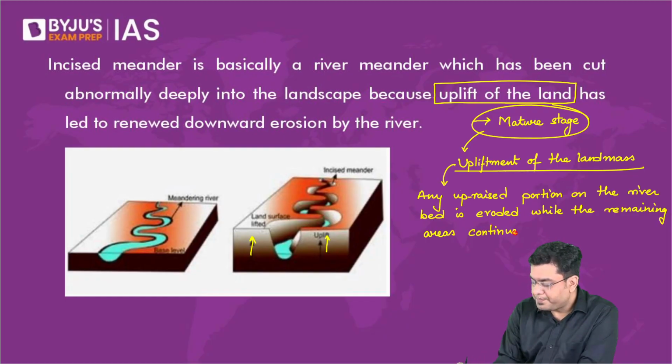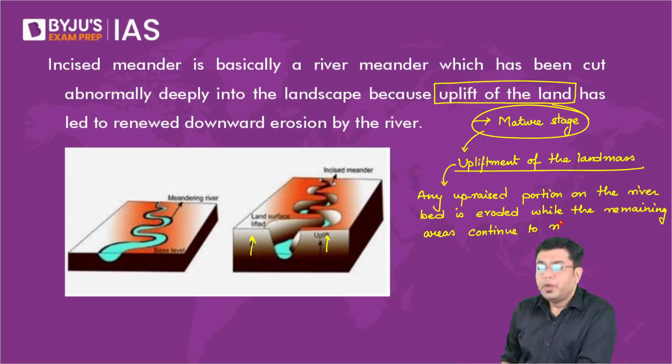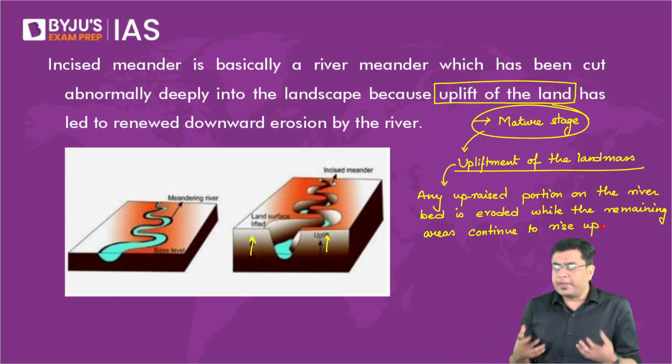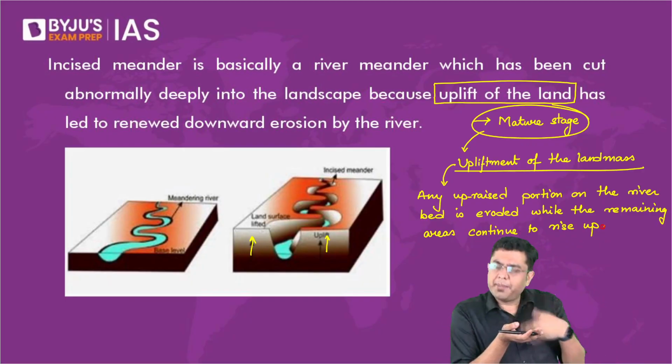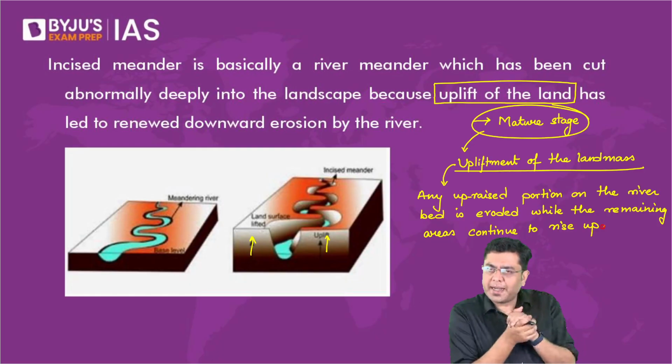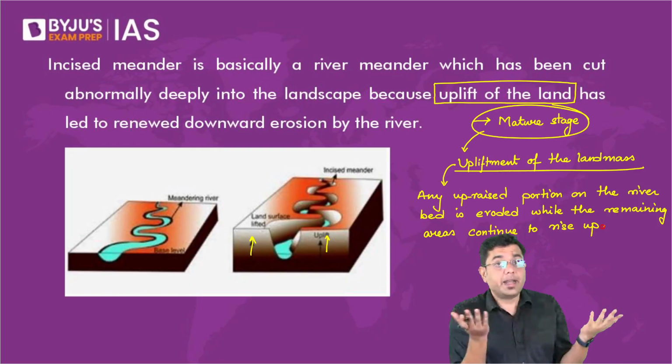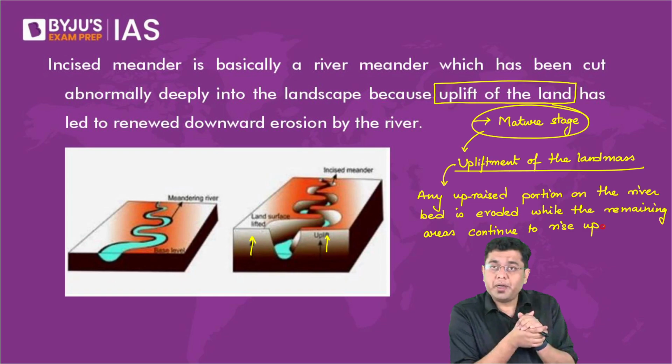Okay. So if the rate of upliftment is very slow, then the river will be able to erode any kind of obstacle that comes into the riverbed. But in the surrounding region, there is no such erosional power. So eventually, it will create a kind of a landform, which we refer to as incised meander.